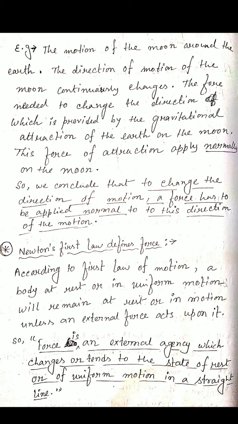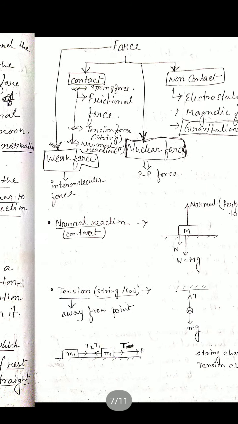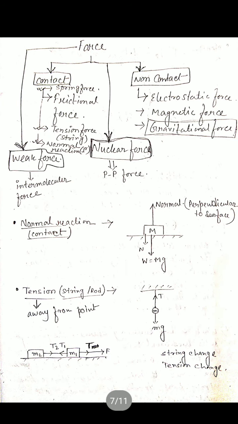So we define force as an external agency which changes or tends to change the state of rest or of uniform motion in a straight line. That means the first law of motion gives us the qualitative definition of force. I hope it is clear.